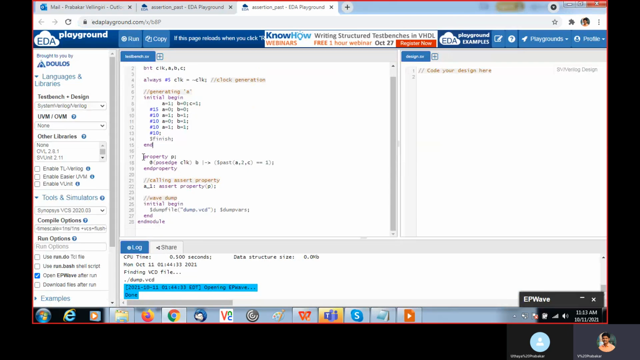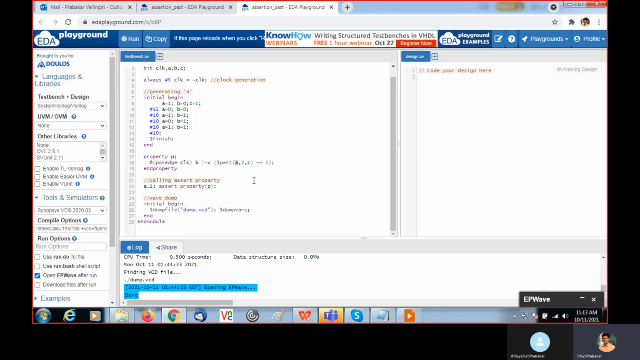Okay, this is the property we are going to check. The property name is B. At passage of clock, we are checking B. When B, the antecedent, is 1, we need to check the consequent. Here A, 2 is the number of clock cycles we need to check before this passage of clock. Past means we need to check the past two clock cycles.